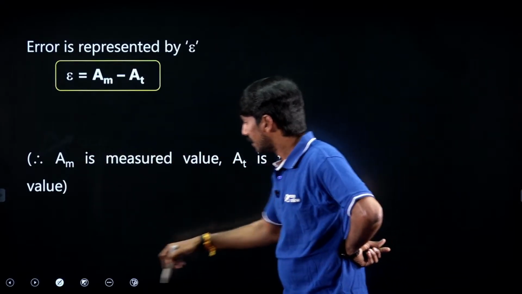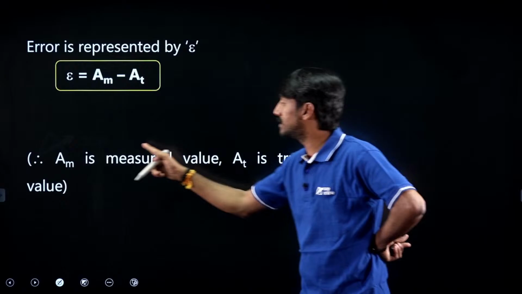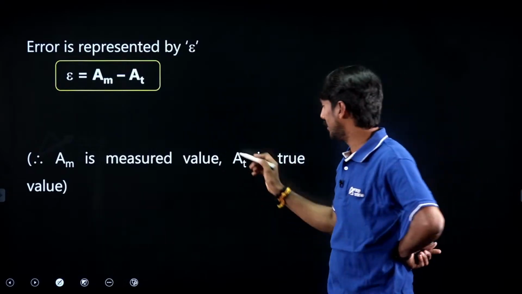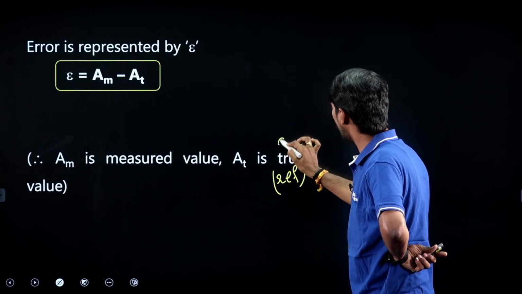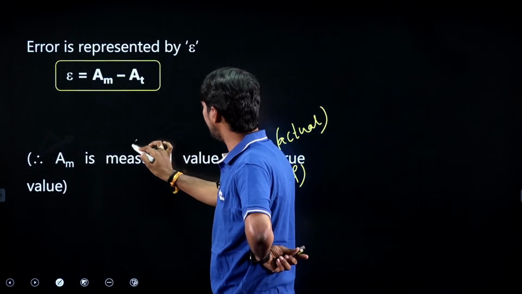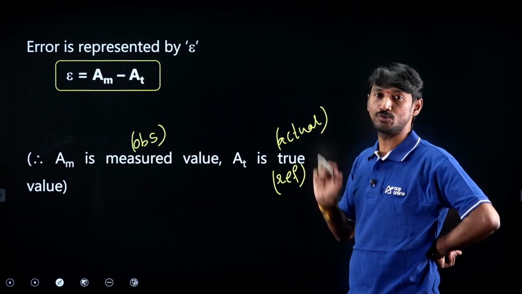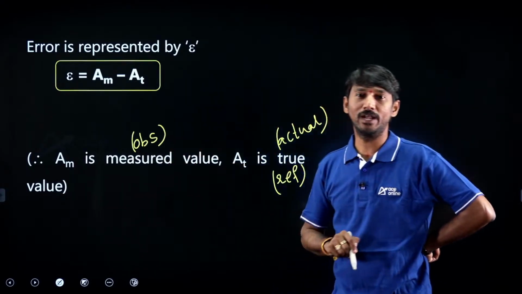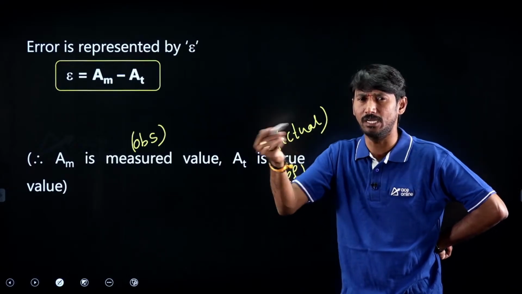But sir, in this, which should be the reference value? So the true value must be the reference. The measured value depends on the corresponding measuring conditions, measuring device, etc. That's why this true value is also called reference value or also called actual value. Measured value is also called observed value. In the examination, any terminology may be used. So actual value and true value are the same; observed value and measured value are the same. So the error formula is AM minus AT, the basic formula. I'm just brushing up the basic points.